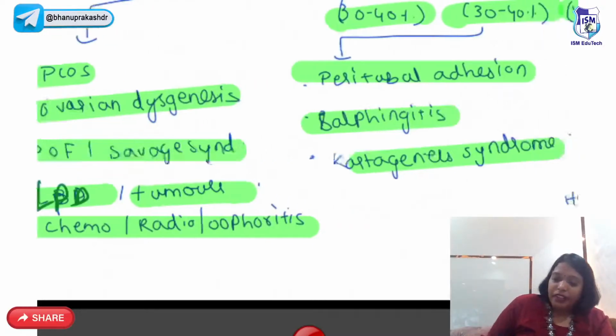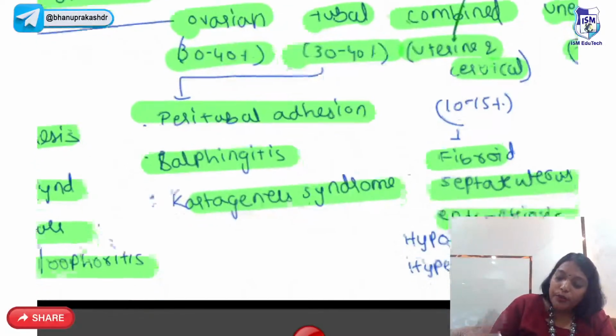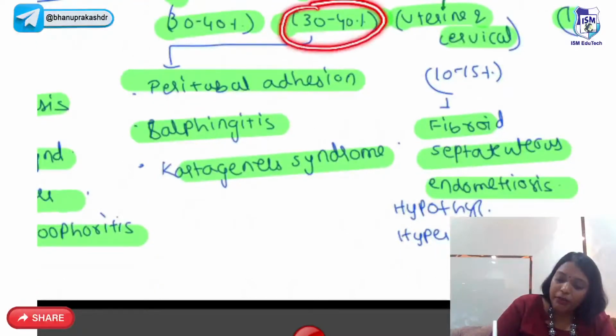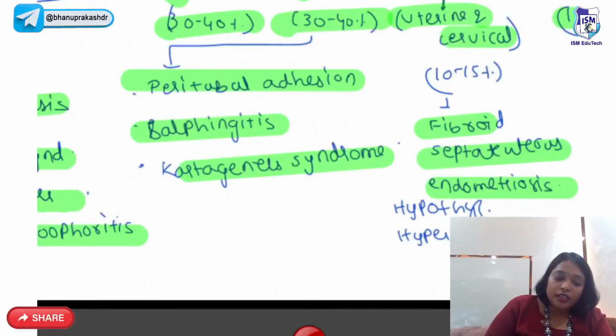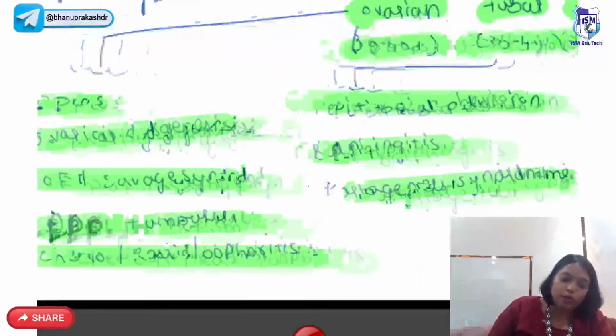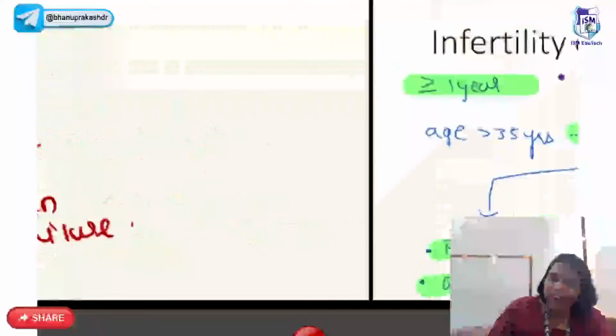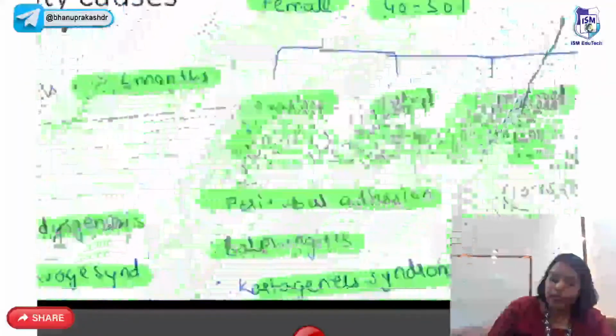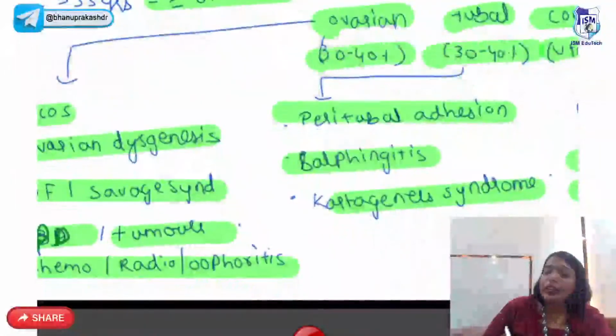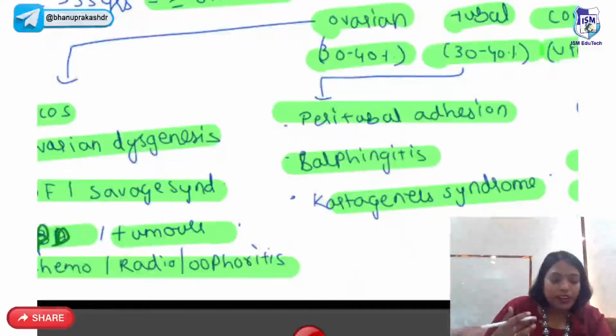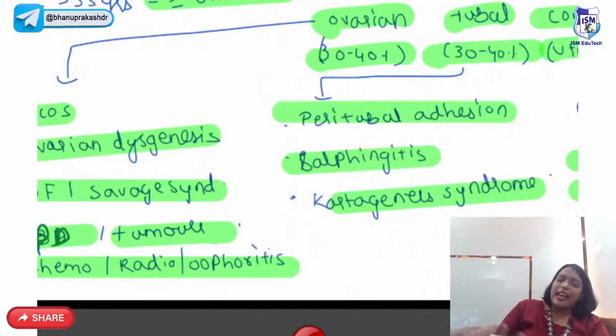Whereas the tubal factors also account for 30 to 40%. So can you name some tubal factors? You people tell me some tubal factors which can lead to infertility. Okay, tubal is senior, uterine you name. Till then I'll discuss the tubal factors. So peritubal adhesions, wherever cilia are damaged, like salpingitis, Kartagener syndrome, all these can be tubal factors for female infertility.